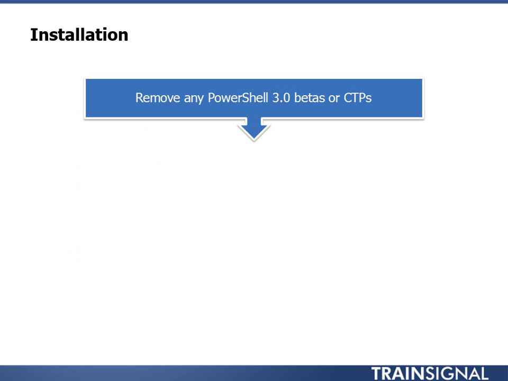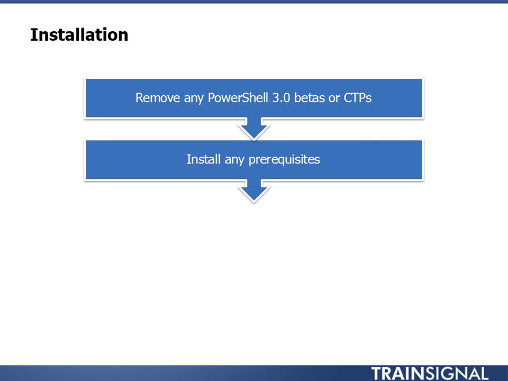The installation itself is pretty straightforward. If by chance you happen to have any PowerShell 3 betas or CTPs, that's Community Technology Preview, any older non-RTM versions of PowerShell 3, you should remove those. You do not need to remove PowerShell version 2. That can stay. The install will clean things up for you, and you'll be able to run PowerShell version 2 side by side with version 3.